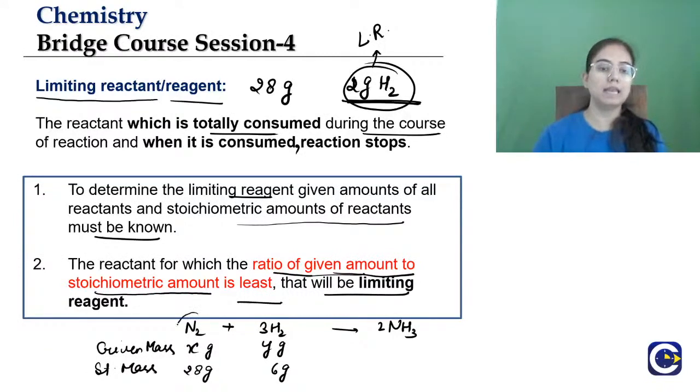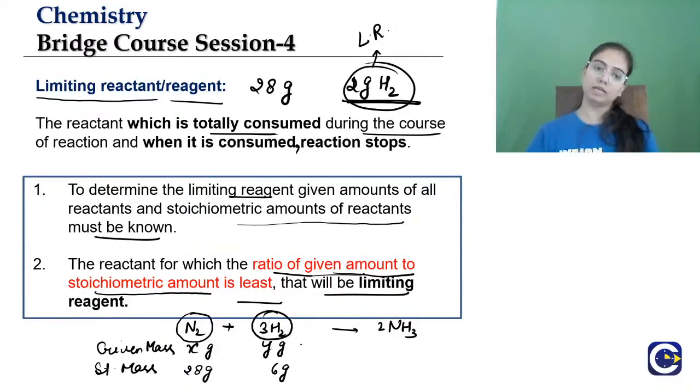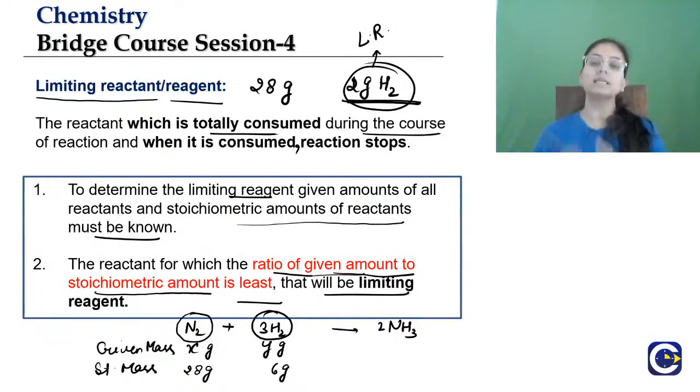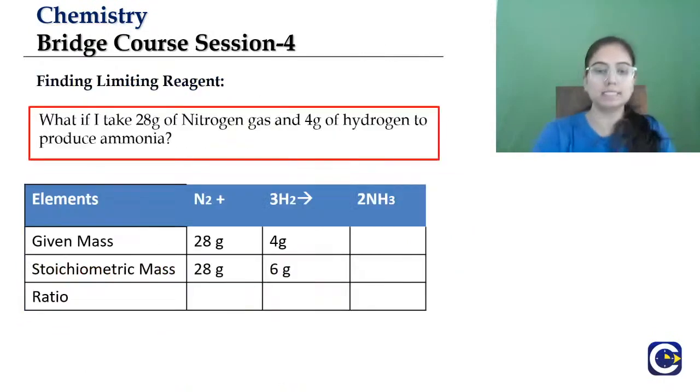If it is less for nitrogen, then nitrogen will be the limiting reagent. If it is less for hydrogen, hydrogen will be the limiting reagent. One is the limiting reagent, then the other will be called the excess reagent. Okay? So now let's see the example.